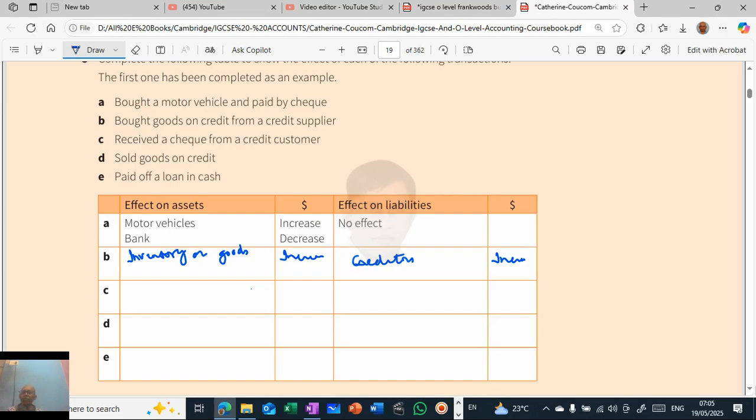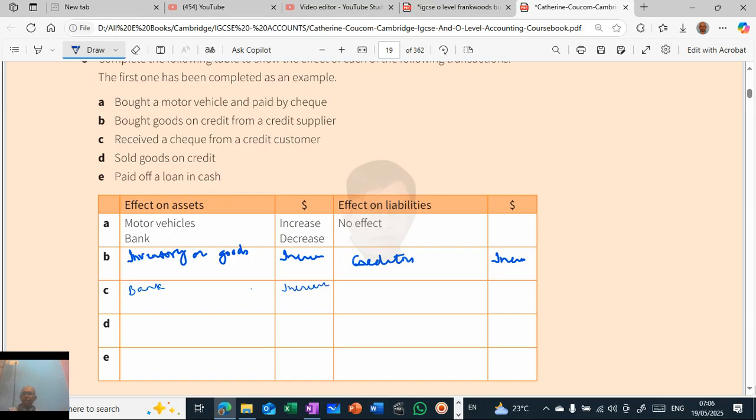Then, received a check from credit customer. Received a check from credit customer. So what is happening here? You are receiving money and it is a customer. Both are assets. So you are receiving a check, so the bank balance is increasing because money is coming in.